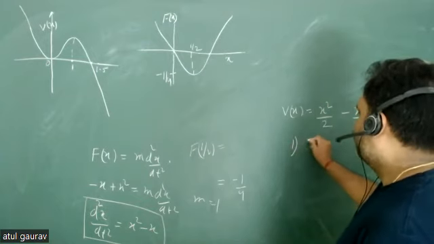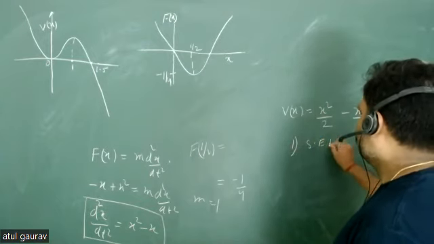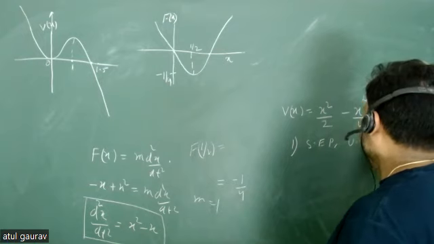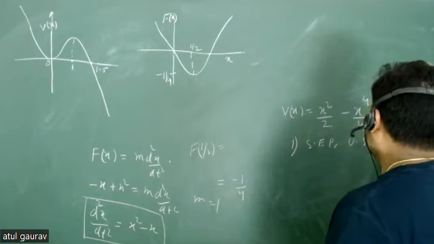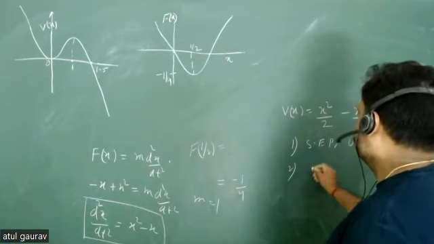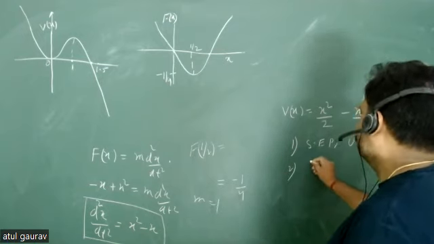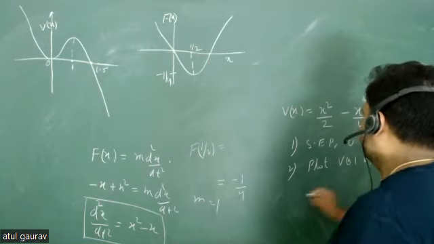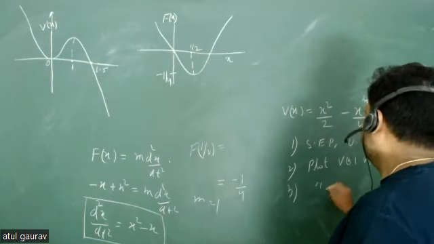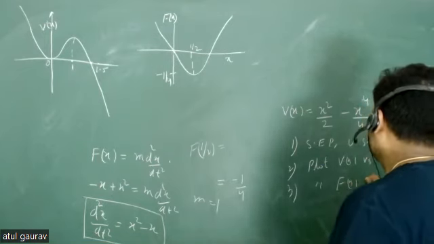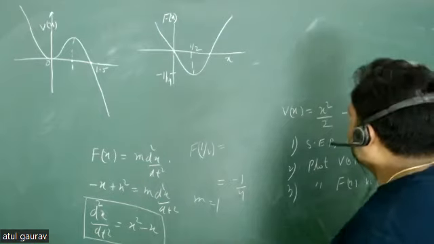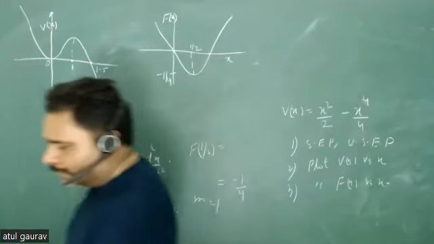First you have to find the stable equilibrium point and the unstable equilibrium point, second you have to plot V(x) versus x, and third you have to plot F(x) versus x. It will be straightforward.